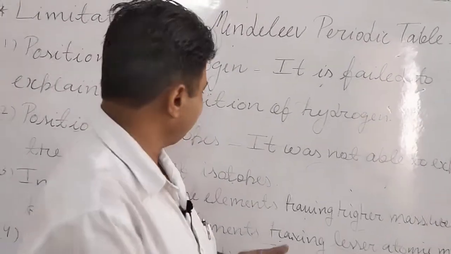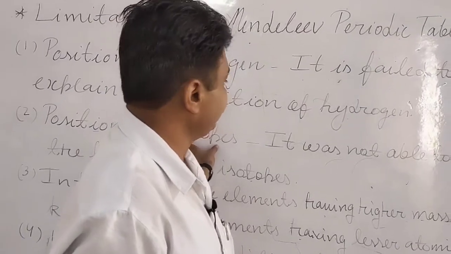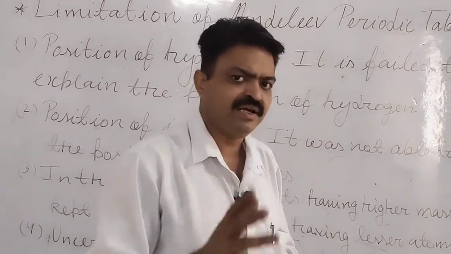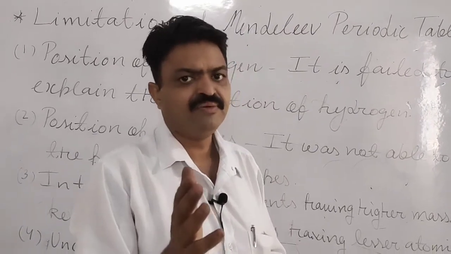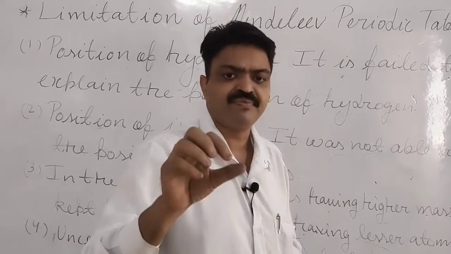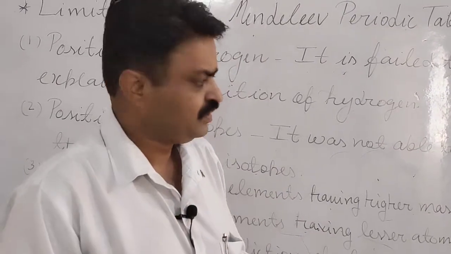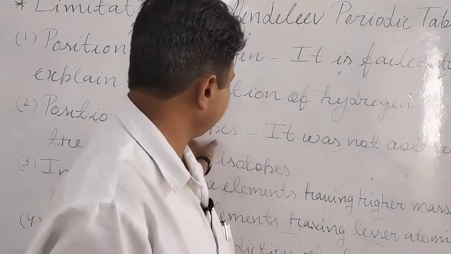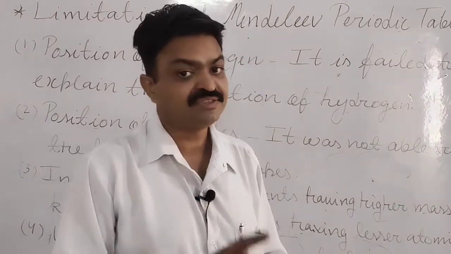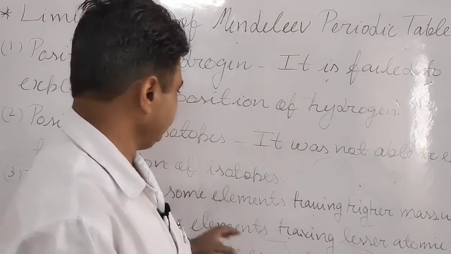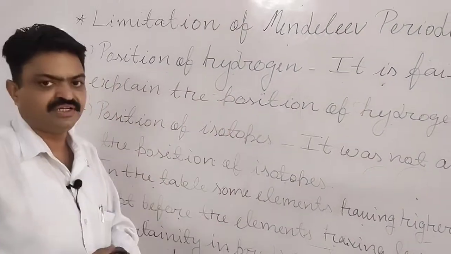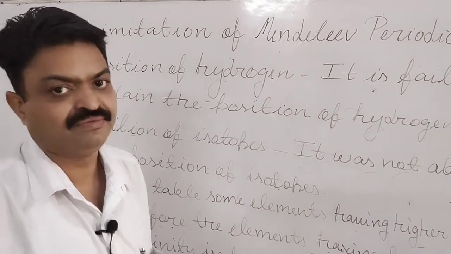So the position of isotopes is not clear, and all the isotopes or all the elements of similar atomic masses are put in the same place. The isotope position is not clear in the Mendeleev periodic table. It is the second limitation. Means the isotope position is not clear in the Mendeleev periodic table.